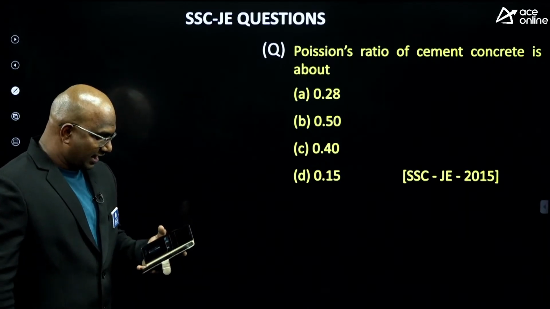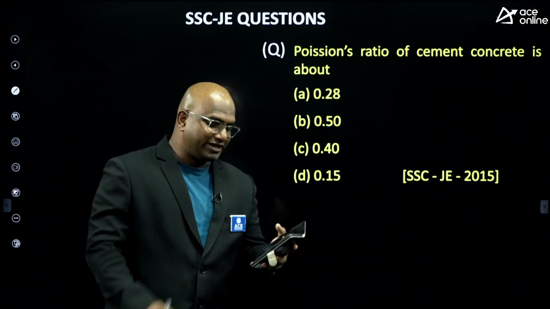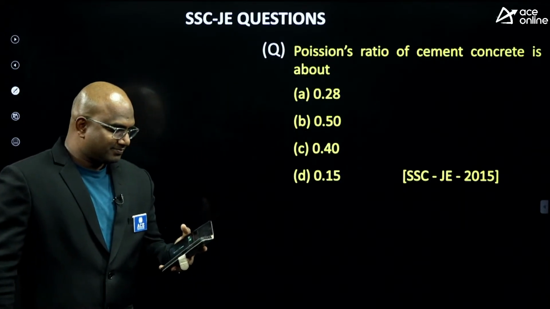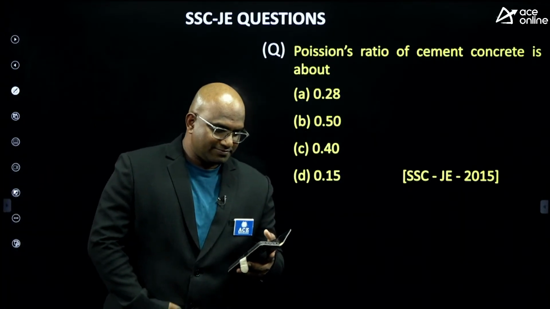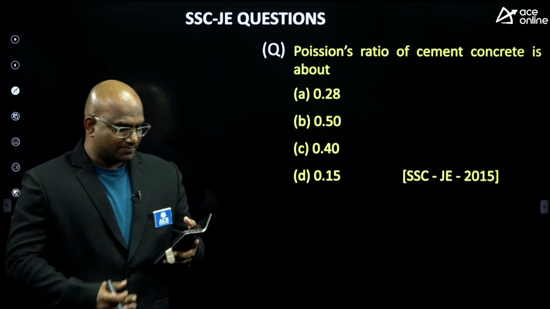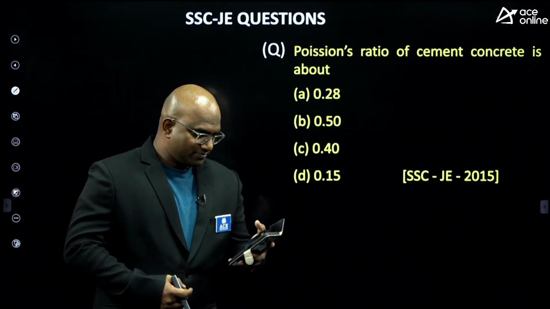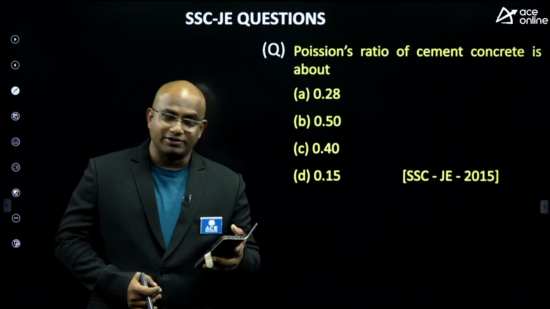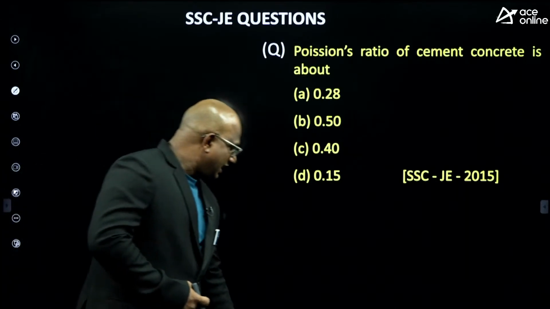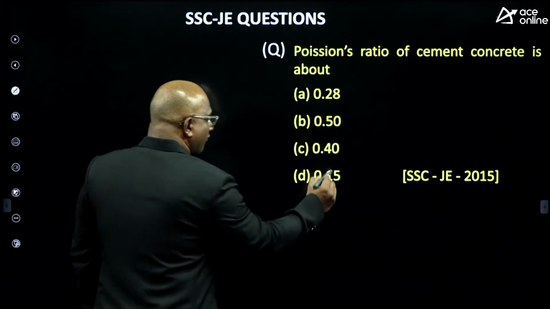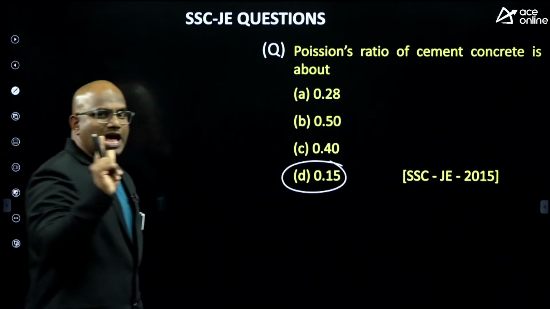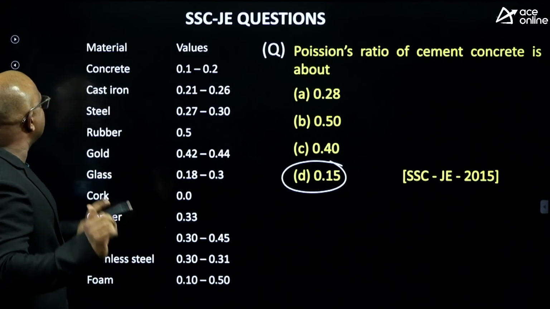Very good Naveen. Excellent Mohammed. You are giving the perfect correct answers. Very good guys. Yes, the right answer here is 0.15 itself.